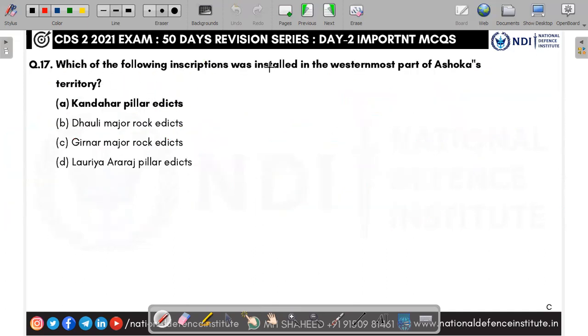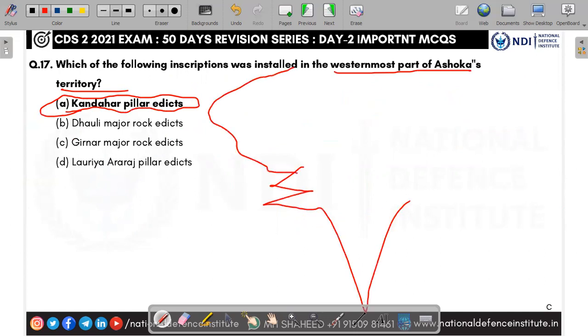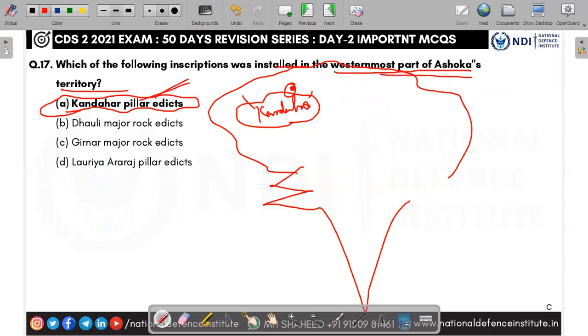Next, which of the following institutions was installed in the westernmost part of the Ashokan territory? It is A, Kandahar Pillar Edict. The Ashokan Empire was like this. Now it is Pakistan, India, Bangladesh, but at that time there was no border. This Afghan region, Kandahar, was recently in the news regarding the Taliban issue; they showed resistance in Panjshir province. Kandahar is the westernmost part of Ashoka's territory. Up to this, the territory of Ashoka extended. So the answer is A, Kandahar Pillar, which is in present-day Afghanistan.